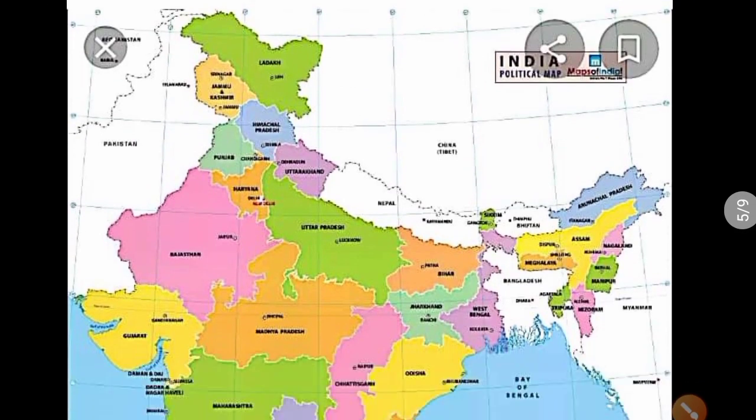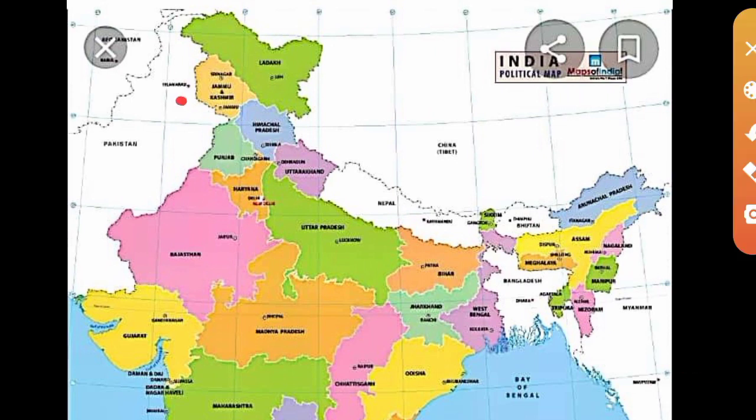a state which had a boundary with Pakistan, but now that state is divided into 2 union territories, namely Jammu and Kashmir and Ladakh. So the states with border with Pakistan are Gujarat, Rajasthan and Punjab. And what about the union territories? Ladakh and Jammu and Kashmir also share boundary with Pakistan. These are the 3 states and 2 union territories.